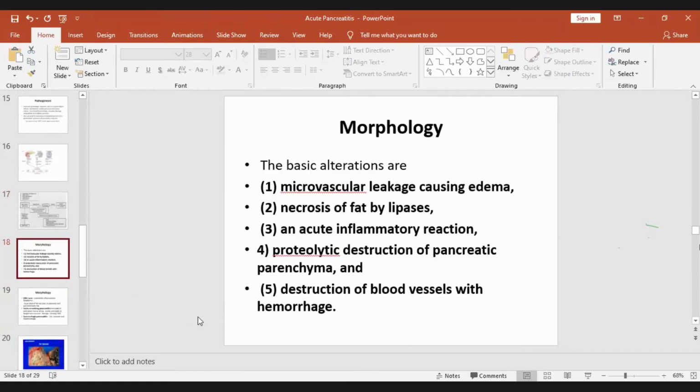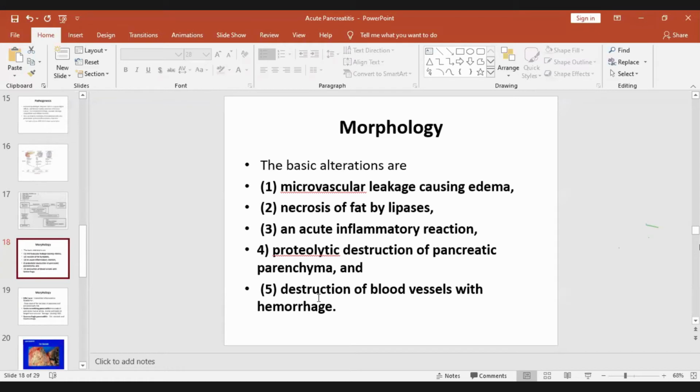Now morphology. What are the gross features? The basic alteration is microvascular leakage causing edema. Blood vessels will become inflamed, so there will be leakage of fluid and that will lead to edema. There will be necrosis of fat by the lipase, as I told you. An acute inflammatory reaction will be there. Proteolytic destruction of pancreatic parenchyma by trypsin and other proteases, and destruction of blood vessels with hemorrhage.